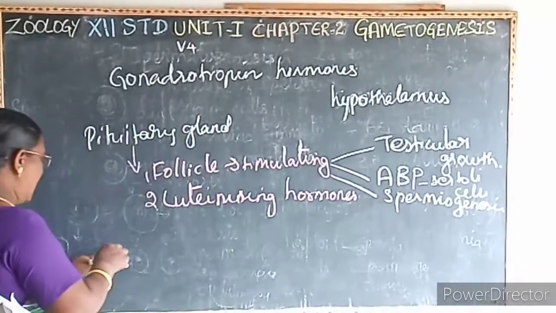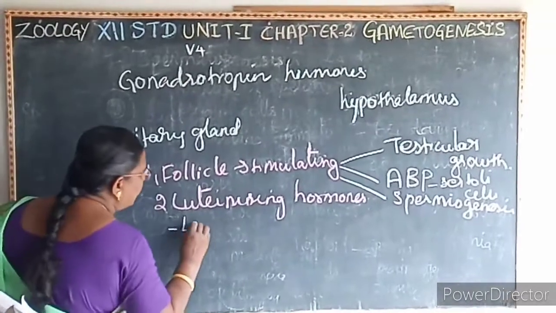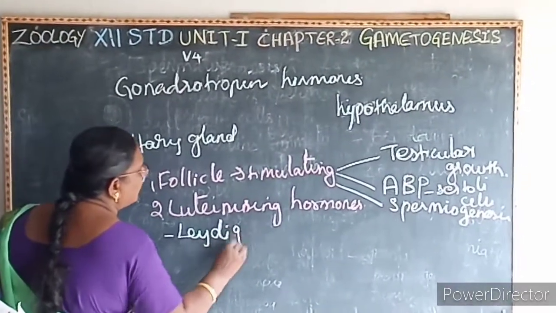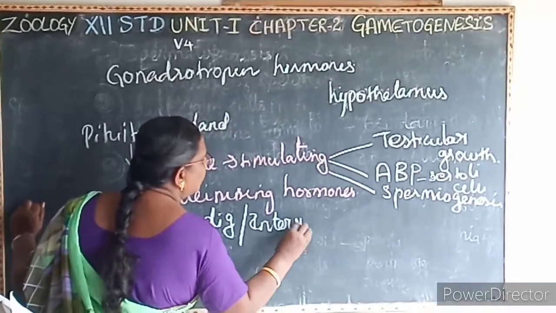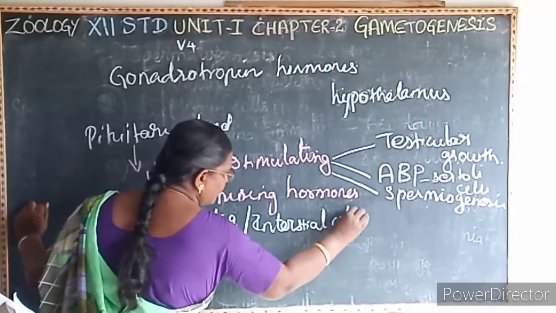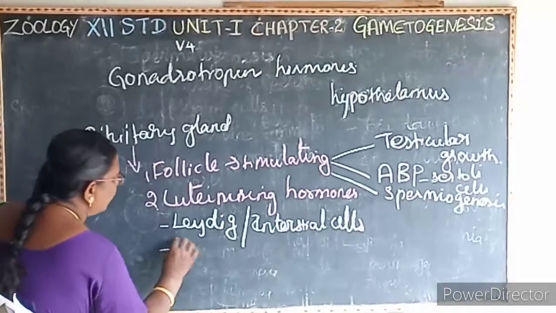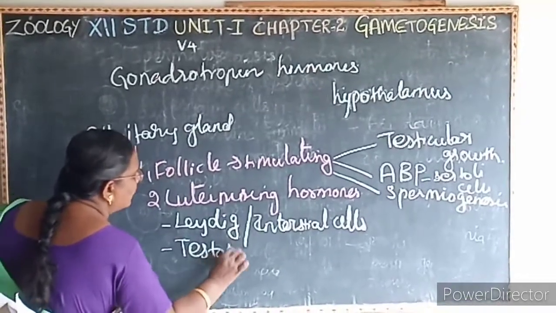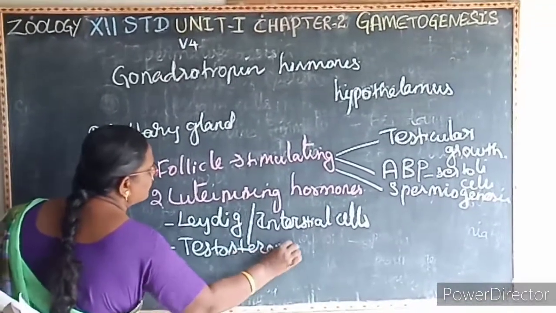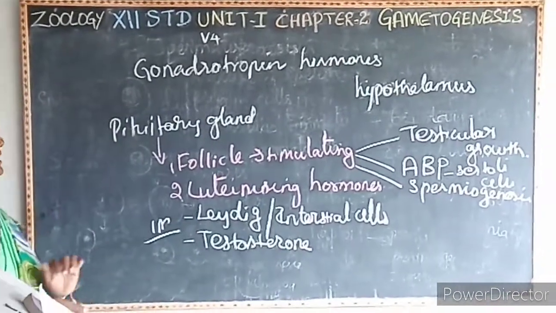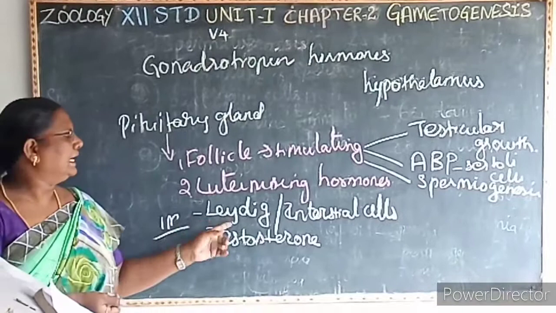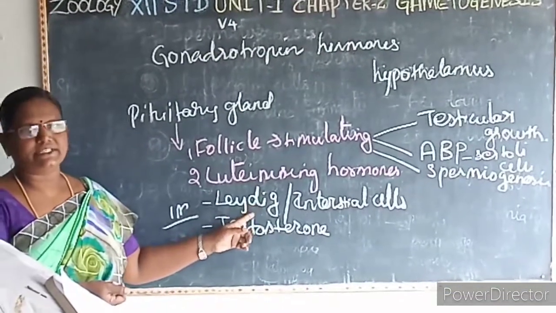The luteinizing hormone acts on the Leydig cells. So what is the other name for the Leydig cells? Interstitial cells. It acts on the Leydig cells or the interstitial cells to secrete the male hormone, that is testosterone. It's a 1 mark question. So which cells secrete a male hormone? Leydig cells or the interstitial cells.